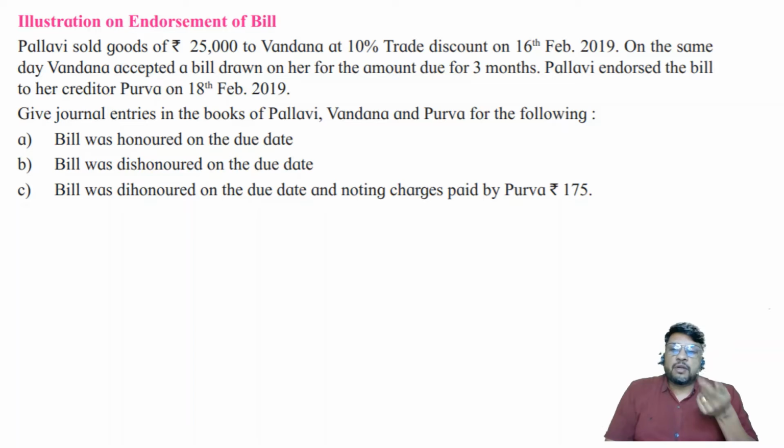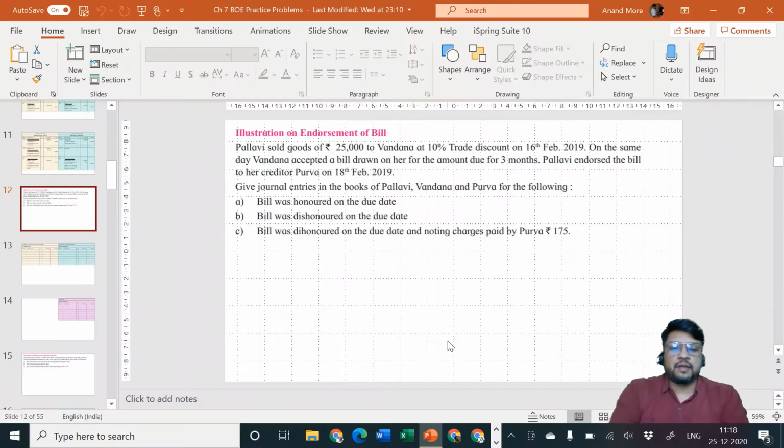Pallavi endorsed the bill to her creditor Purva on 18th of February 2019. Now what is the meaning of this? Try to understand. Try to visualize. There are two parties, one is Pallavi and one is Vandana. Pallavi is selling goods to Vandana. Let me draw it here, it will be easy for you to understand.